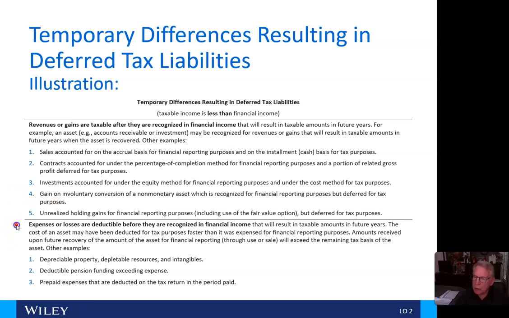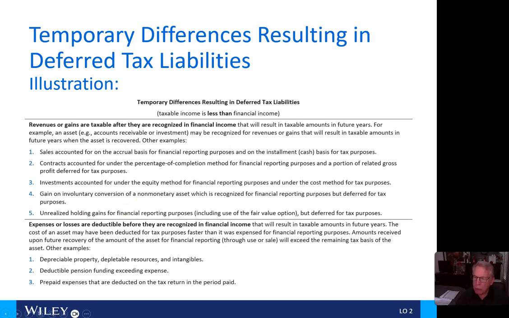But also, expenses or losses are deductible before they are recognized in financial income, and that will result in taxable amounts in future years. The cost of an asset may have been deducted for tax purposes faster than it was expensed for financial reporting purposes. Amounts received upon future recovery of the amount of the asset for financial reporting through use or sale will exceed the remaining tax basis of the asset.